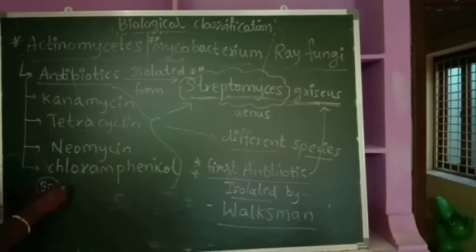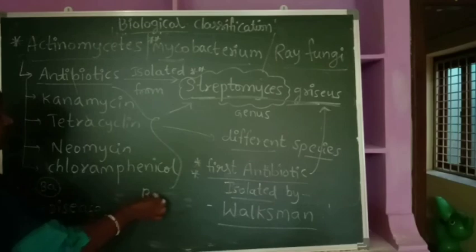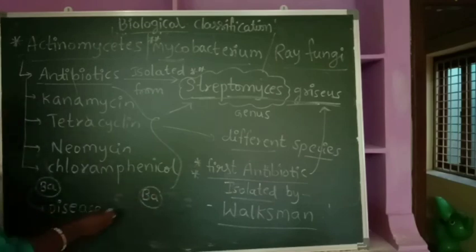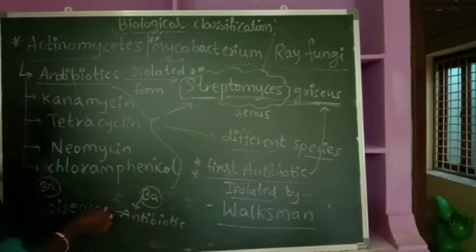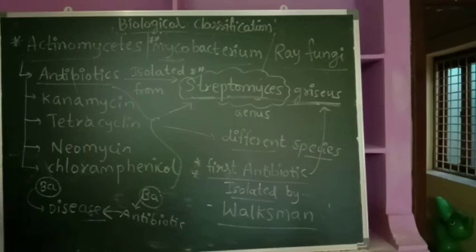See how wonderful our nature is. One bacterium is responsible for causing a disease, and another bacterium gives an antibiotic as a medicine to treat that particular disease. One bacterium is harmful in giving disease to human beings or animals.